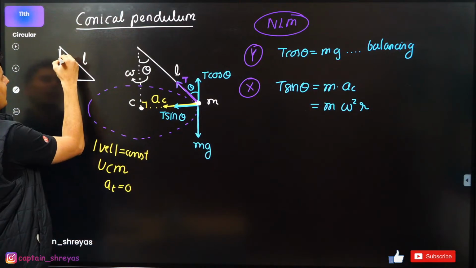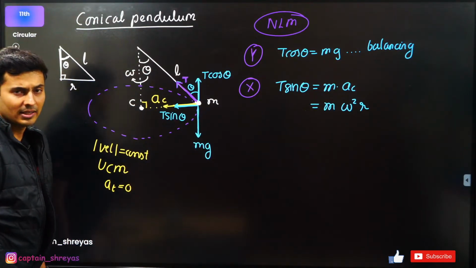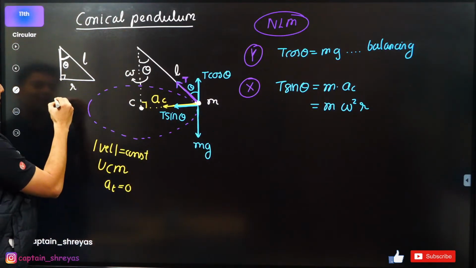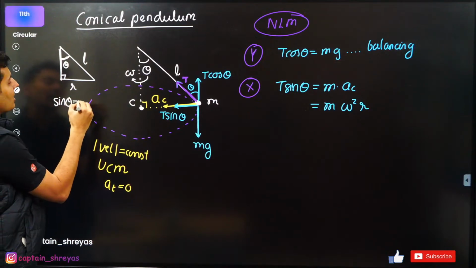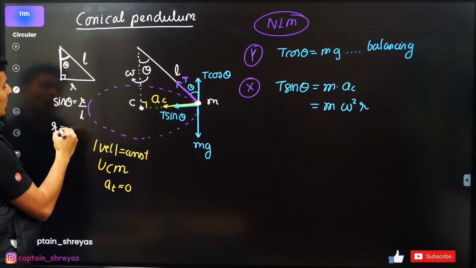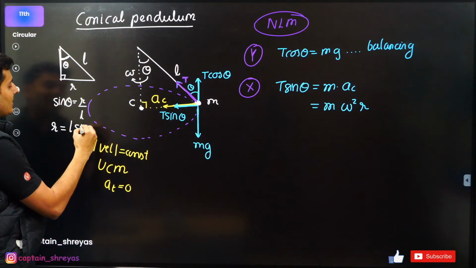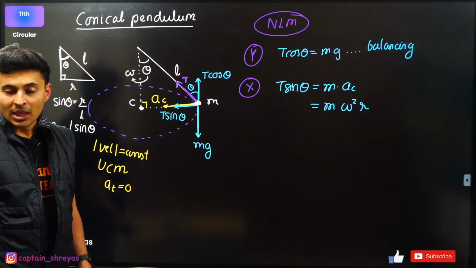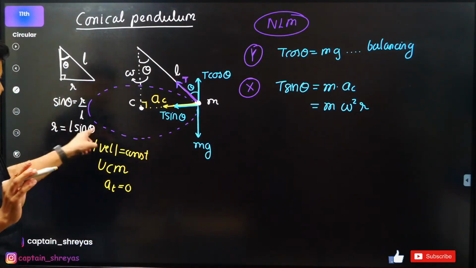Think and tell me which ratio you would be interested in: cos, sin, tan, opposite? So it will be sin theta is the radius R by L, opposite by hypotenuse. So shouldn't R be equal to L sin theta, my dear students? R should be equal to L sin theta.